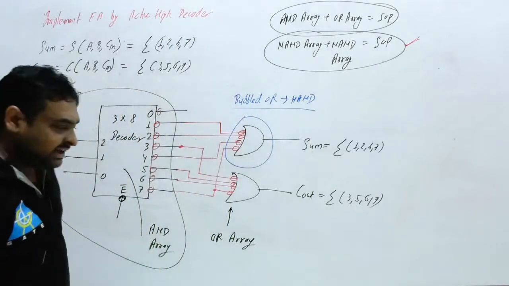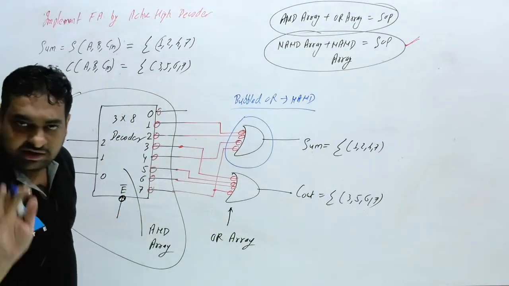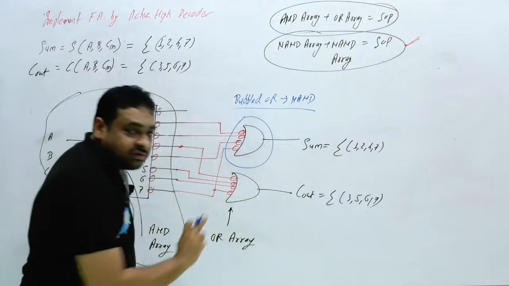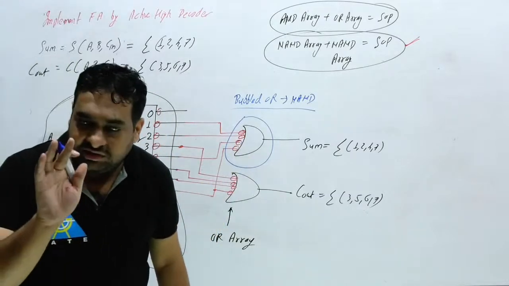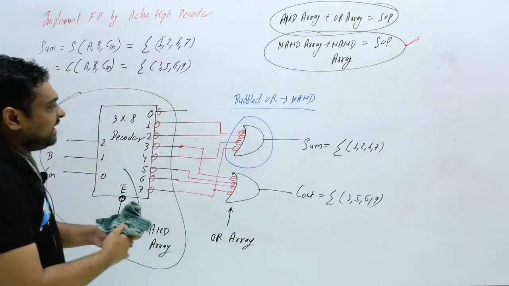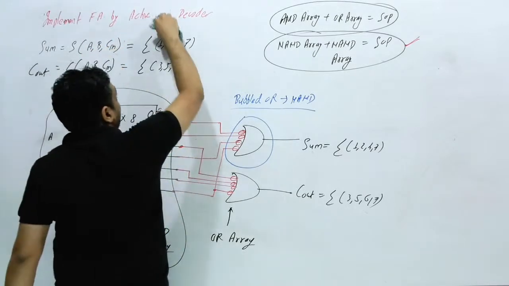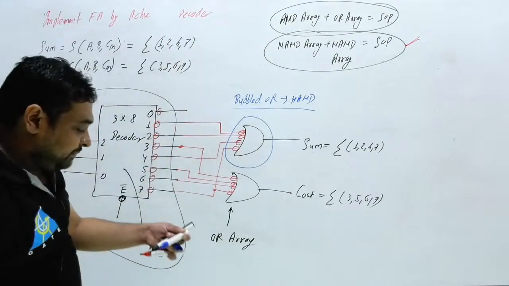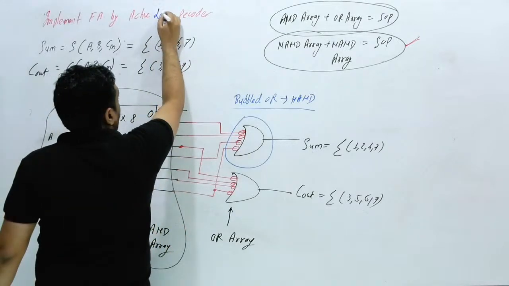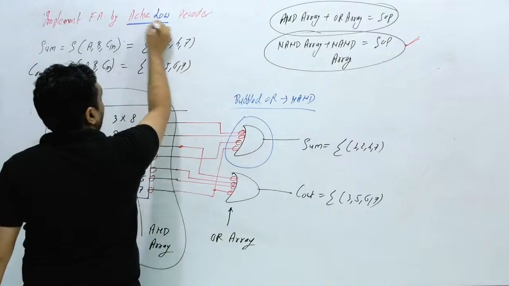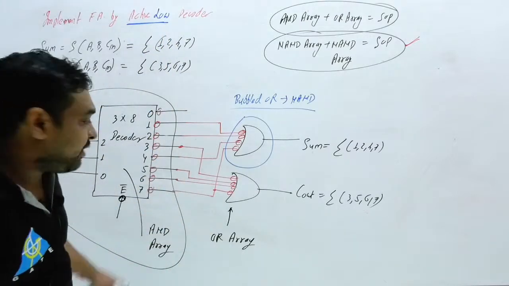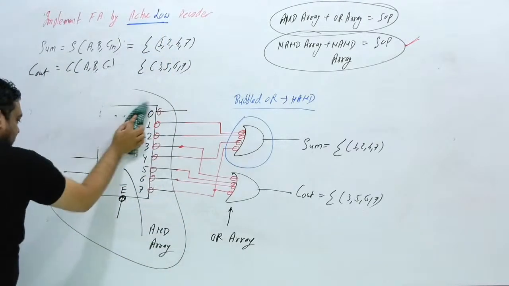So what will be inside the active low? Already we studied. What should be outside of this? This is nothing but the NAND gate. Clear? So now my next target is to implement the full adder by an active low decoder. So just change the question: implement full adder by active low decoder. Clear? Now I am going to draw the circuit.